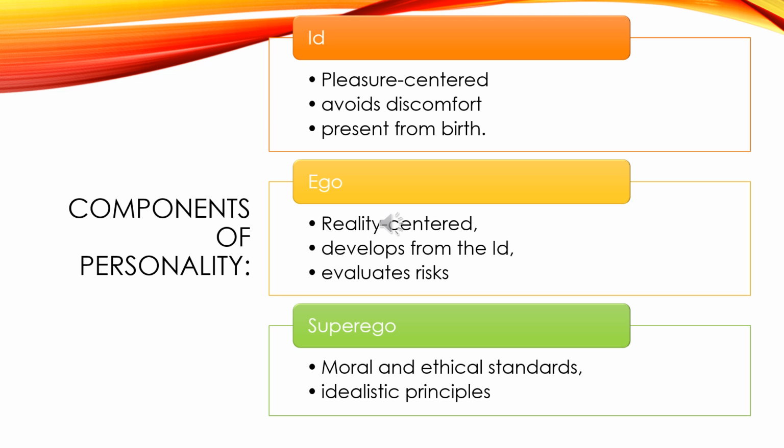The third is superego. Superego is the moral conscience, the moral and ethical standard. Superego is idealistic principle. The function is to represent internalized societal rules and morals.